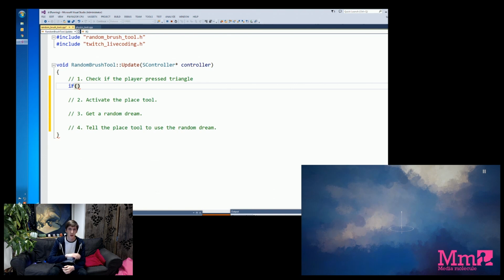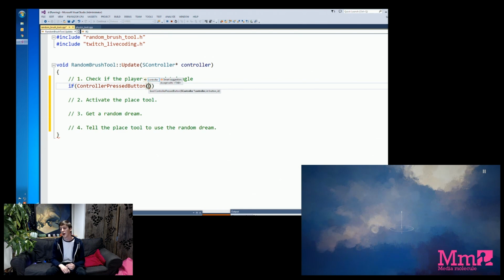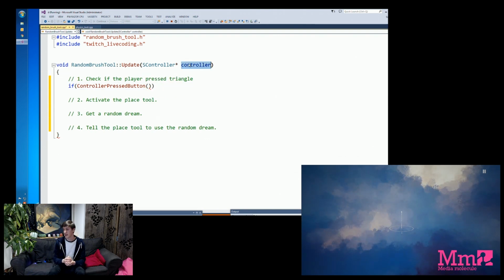So in that preset code I wrote, I've added a little function that lets me say if the controller pressed a button. And then we have to give some information to this question. When we're asking the system, did the controller press a button, we need to let it know a few things. The first thing we need to let it know is what controller are we talking about. If you've got multiple people creating in one dream, you've got a bunch of controllers. Luckily though, one of the things that we get up here is a controller.